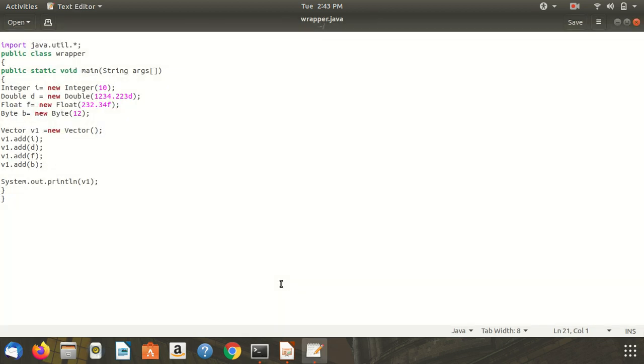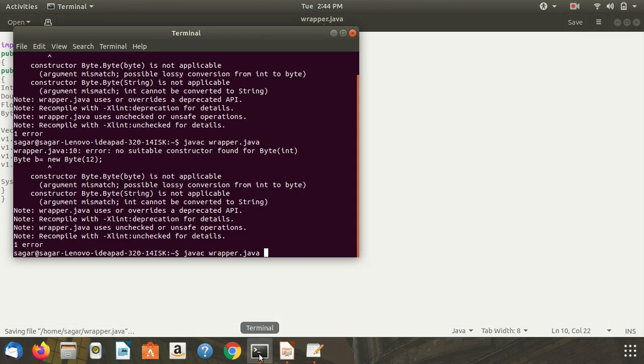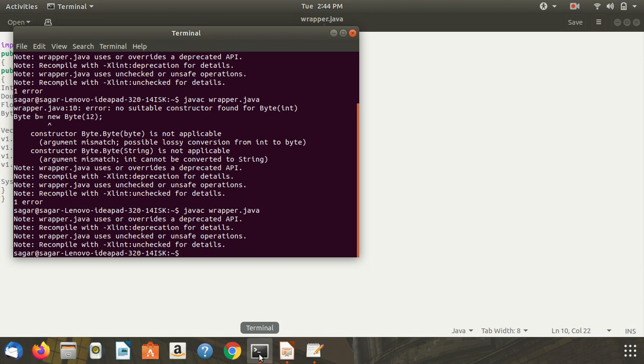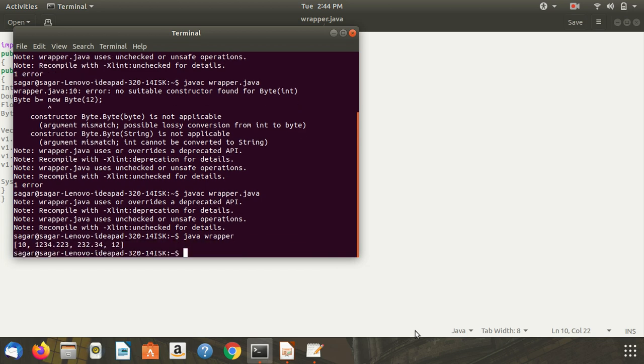Constructor use. Here we pass the string value. Now run the program: java Wrapper. So it will print the values from the vector. In this way we have discussed the Integer wrapper class along with its methods and examples.